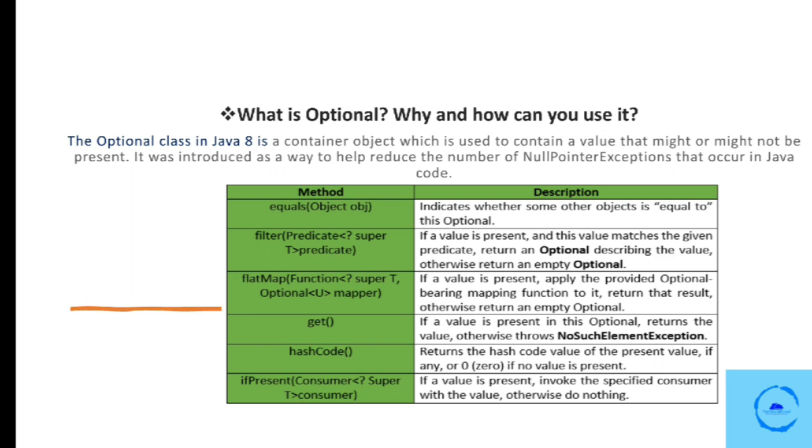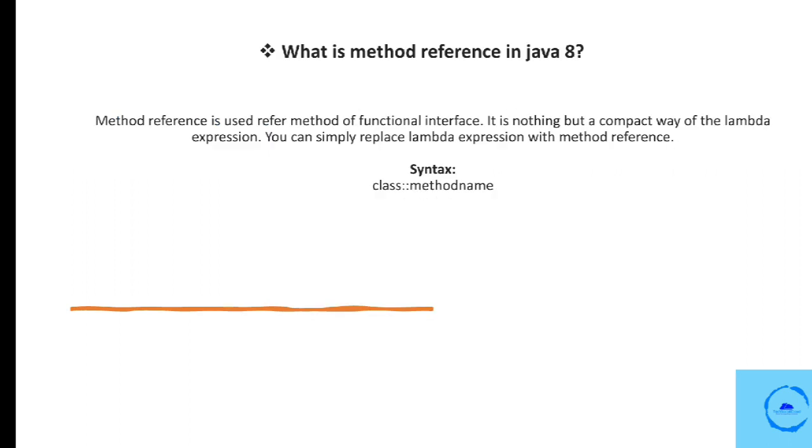Now let's move to the next question. What is method reference in Java? Method reference in Java 8 is the shortest syntax for writing a Lambda expression. When the Lambda body is calling an existing method, it provides a more concise and readable way to represent certain types of Lambda expressions. Method references allow you to reuse existing methods and treat them as a Lambda expression without explicitly providing a Lambda body.